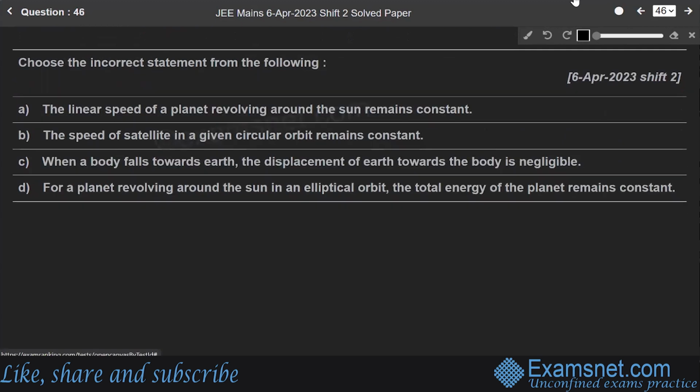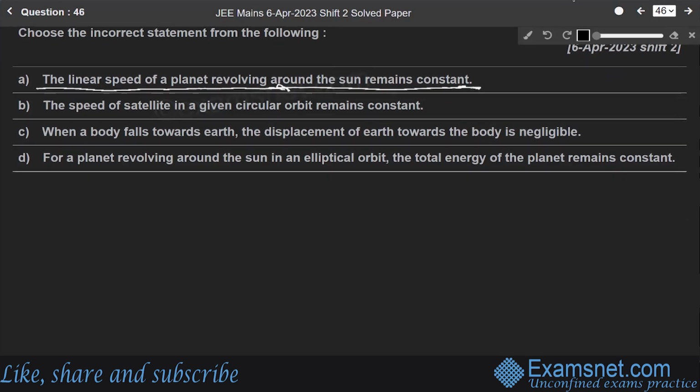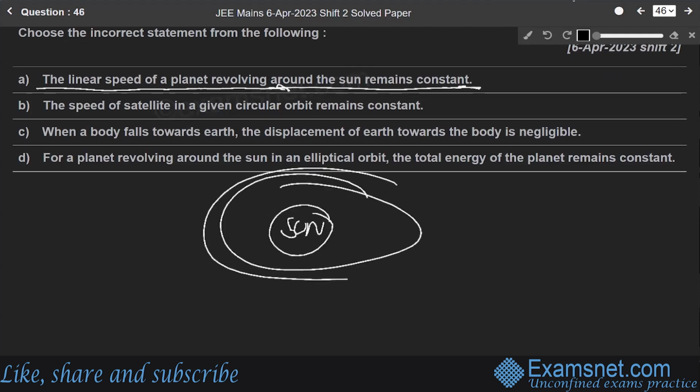Now moving towards our next question, that is question number 46. Choose the incorrect statement from the following. The first statement is: the linear speed of a planet revolving around the sun remains constant. Since the planet revolves around the sun in an elliptical orbit, its linear speed is not constant.